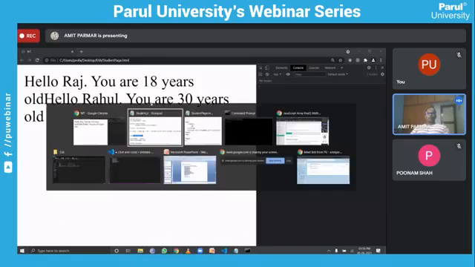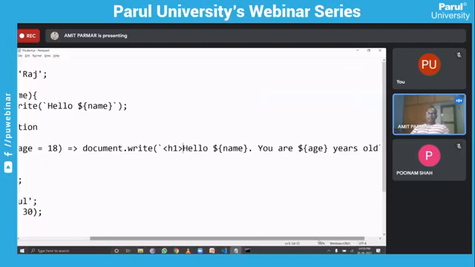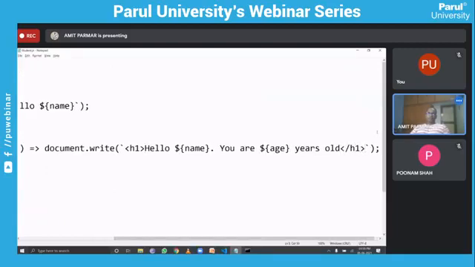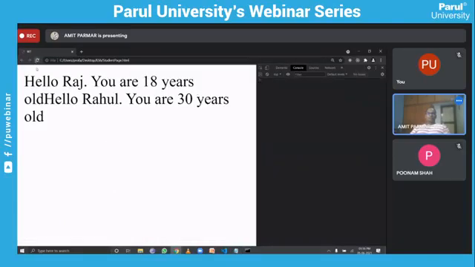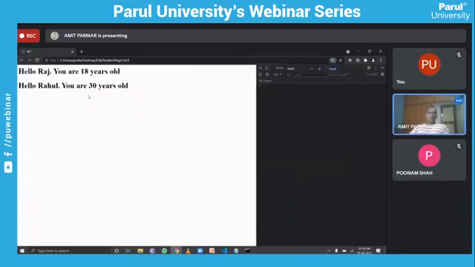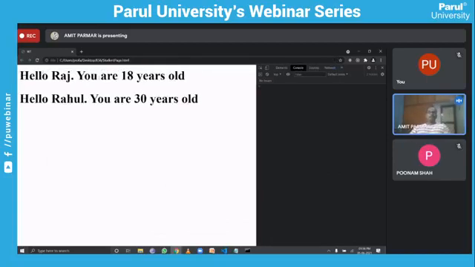Okay, let me put it this way so that it will display properly in a new string. So here we will be able to see output like this. So Raj is 18, where we have not passed the age value. So this is the meaning of default parameter, default value, right?